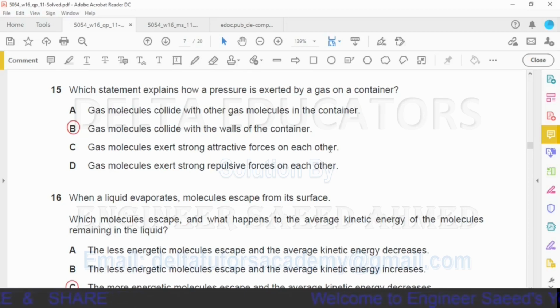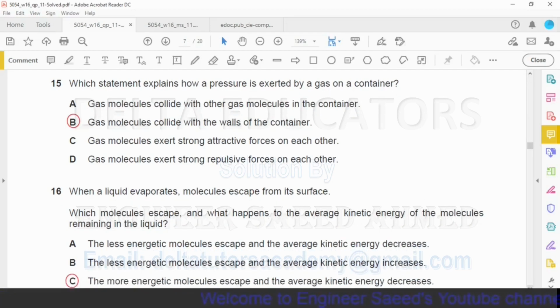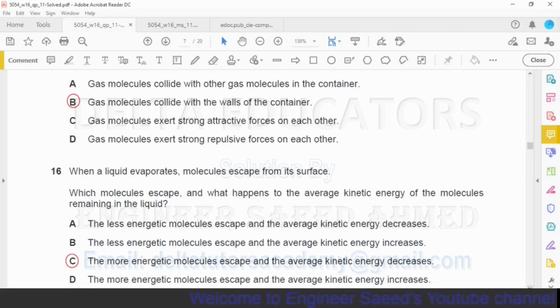If we consider an ideal gas, in an ideal gas neither is there any force of attraction nor any force of repulsion. So option C and D are also not possible. So our best option is option B. Gas molecules collide with the wall of the container, and because of this collision, pressure is exerted by the gas. So correct option is option B.